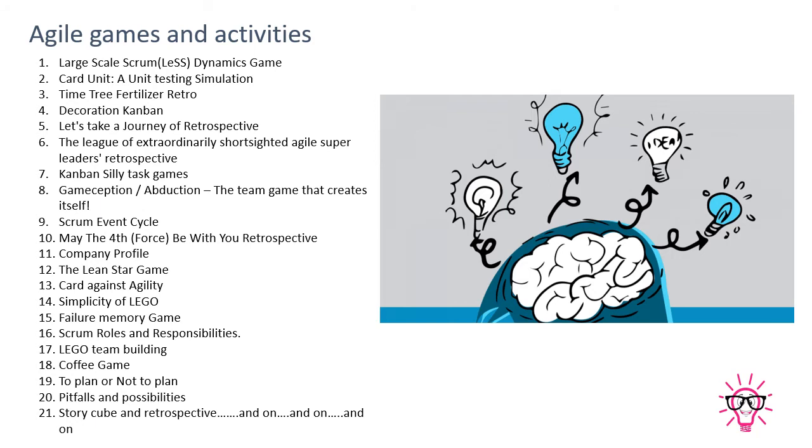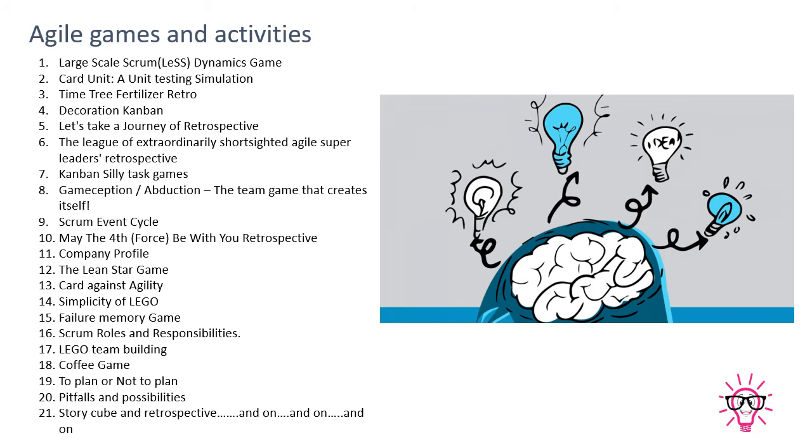Actually I have more than 500 games right now. I have given here very few, like large scale scrum, dynamic games, card units or unit testing simulations, time tree fertilizer retro, decorating kanbans, journey of retrospectives, Kanban skill task games, Scrum event cycles, and so on.